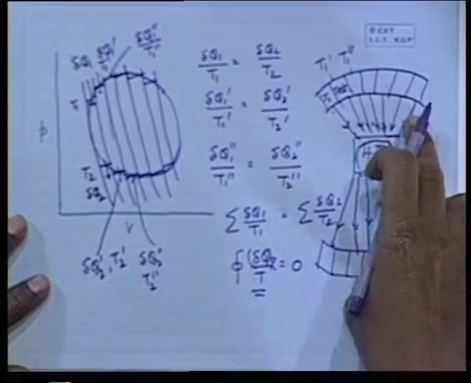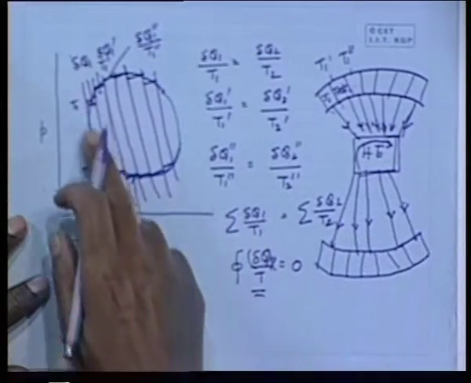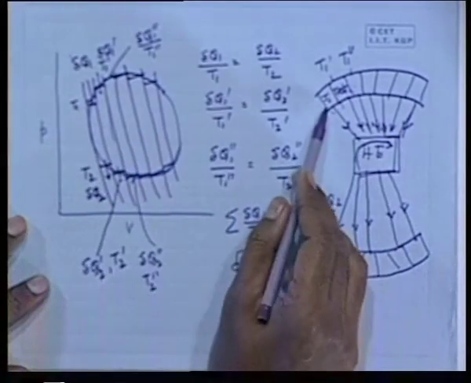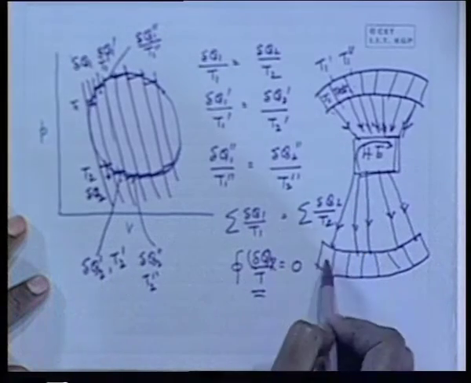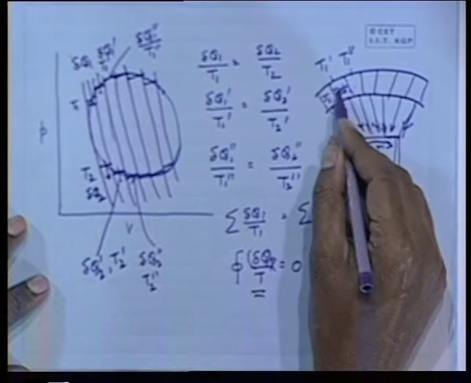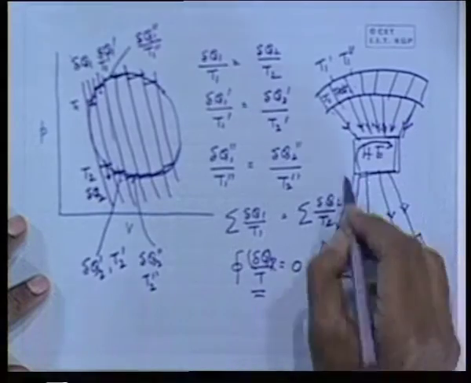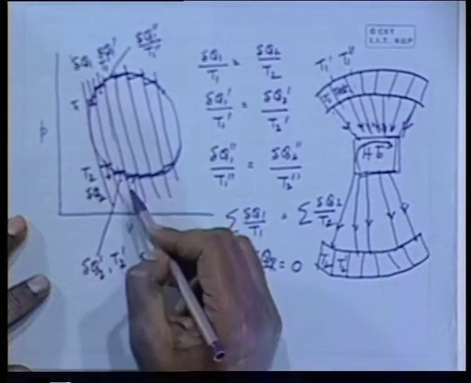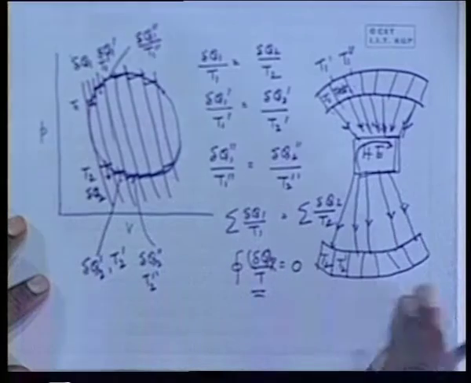So, with this concept one can draw a closed loop and can divide it into a number of elemental cycles. That means one takes heat from this reservoir and rejects heat in this reservoir. Another one is T1 dash, T2 dash, that means we can divide the engine into a number of elemental Carnot cycles and we can prove this thing.